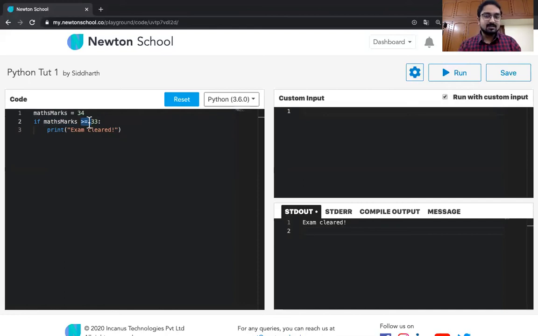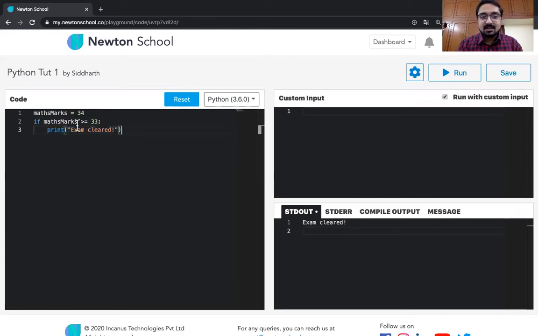So if you are not able to understand some part of it right now, you don't have to worry at all. So when we are talking about this comparison operator, it will tell us whether this statement is true or not. And it will then end it over here. When it sees a colon, it will understand that basically you are trying to end this conditional statement and basically execute the result. So if this statement is true, then this statement inside it will get executed.